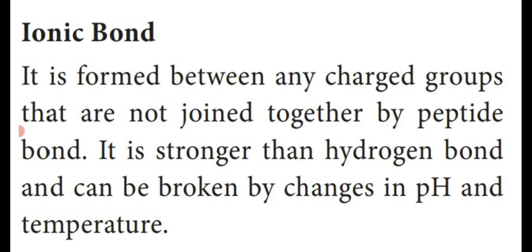These ionic bonds are stronger than hydrogen bonds and can be broken by changes in pH and temperature. So based upon the pH value and temperature, they will be broken. Those bonds are known as ionic bonds, the strongest bond formed between any charged groups but not joined together by a peptide bond.